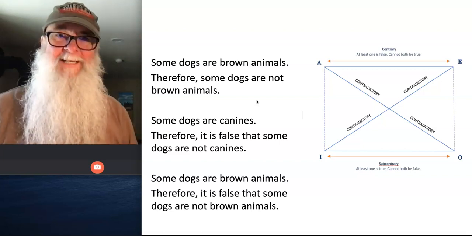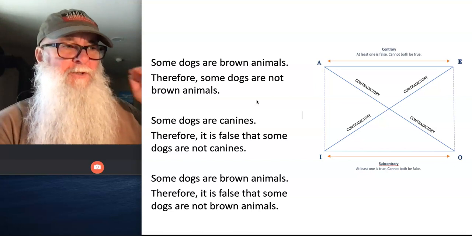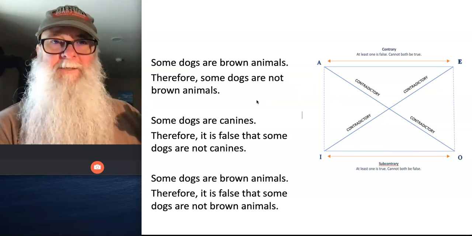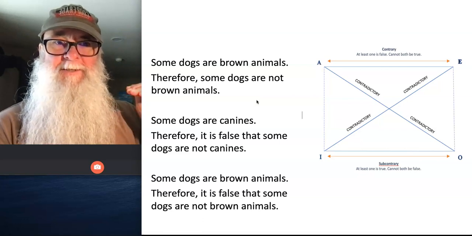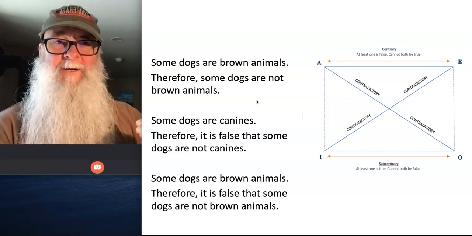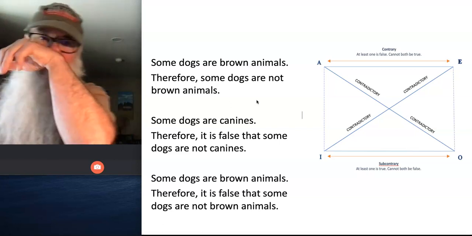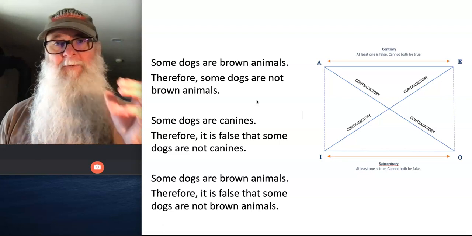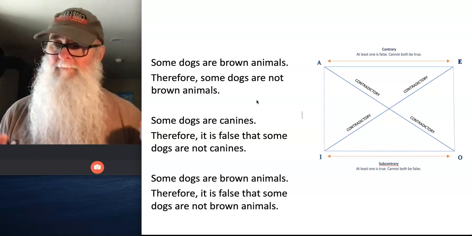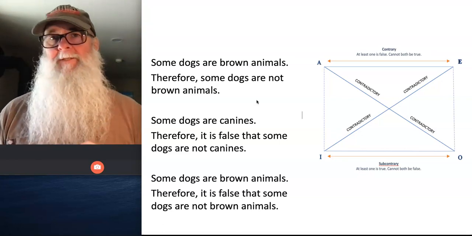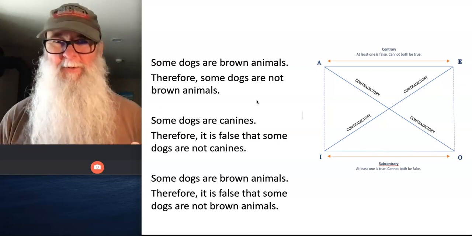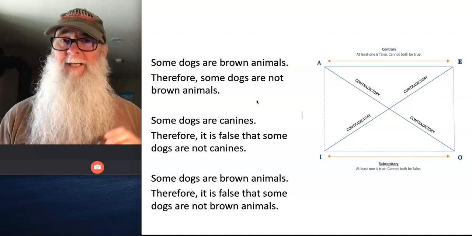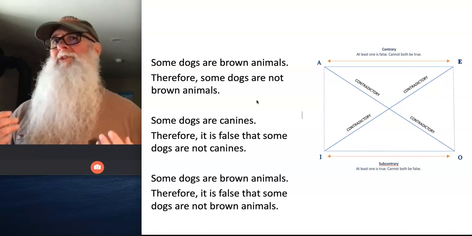All right, so for any of these, does assuming the premise is true require us to accept that the conclusion is true? And I would ask that you look really carefully at the rule of subcontrary. Okay, because the rule of subcontrary says this: when you're given corresponding I and O statements, as you are in each one of these arguments here, at least one of those statements is true. But they can both be true. Or it can be the case that one is true and one is false. Okay? And this is where subcontrary can be kind of tricky.